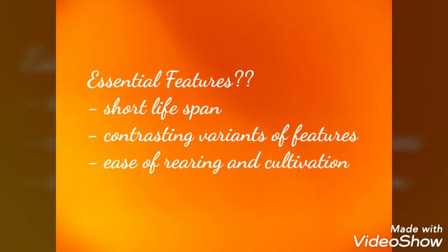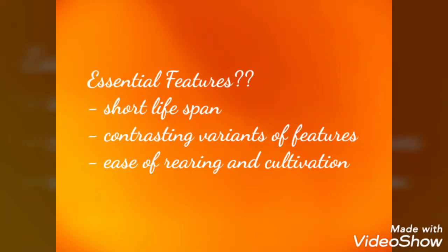Now, can you tell what essential features should be there in such an organism which is to be taken for an experiment? See, such an organism should essentially have the following features. The first one is a shorter lifespan so that a larger number of generations can be studied and examined. The second most important feature is presence of contrasting variants of features.